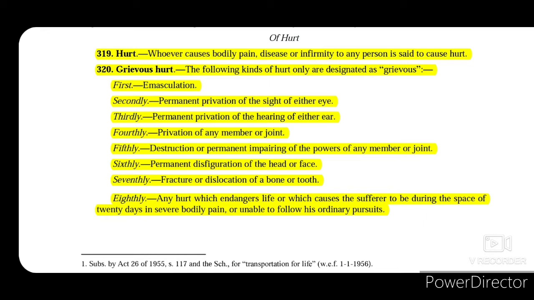If a person does so, then that person will be causing grievous hurt under the second or third point of section 320.